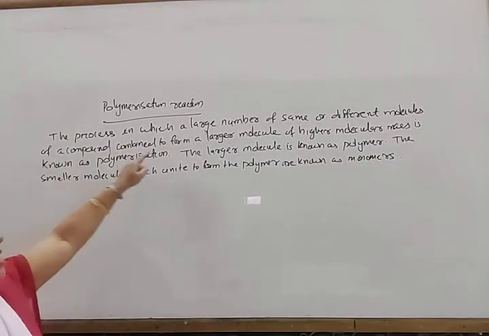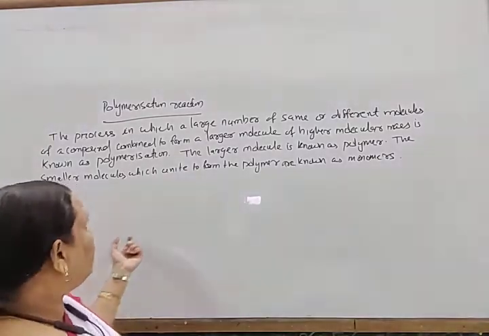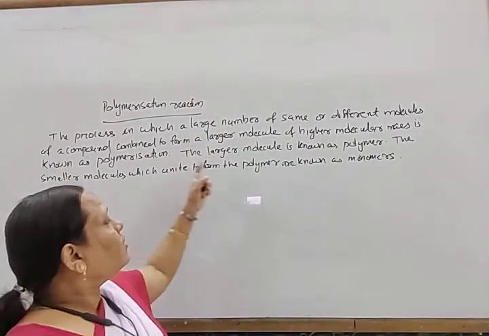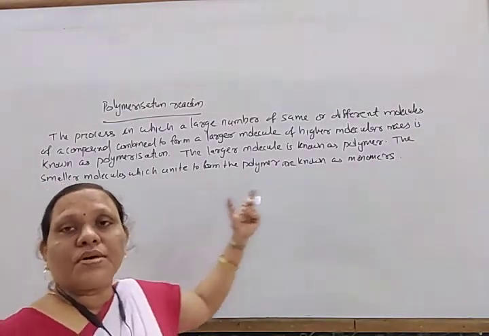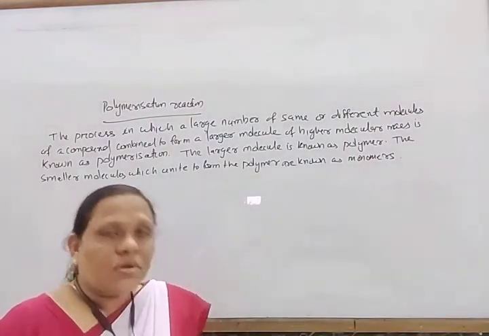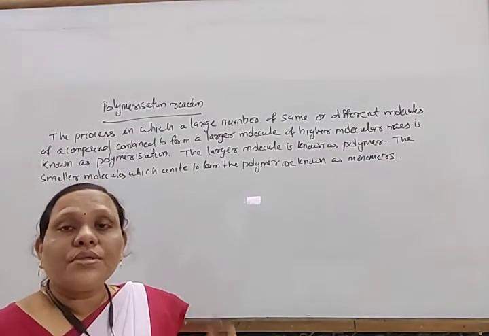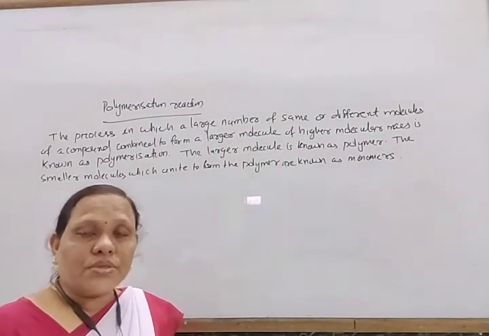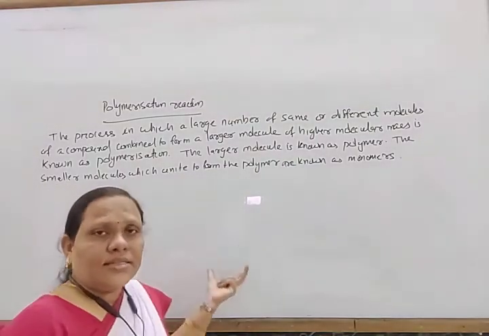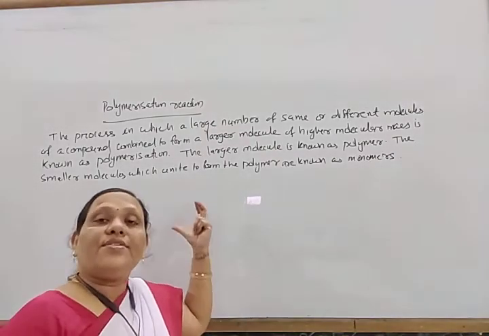So the process in which a large number of same or different molecules of a compound combine to form a larger molecule of higher molecular mass is known as polymerization. The larger molecule is known as a polymer, and the smaller molecules which unite to form this polymer are known as monomers. So there are different alkenes and their substituents that generally give different